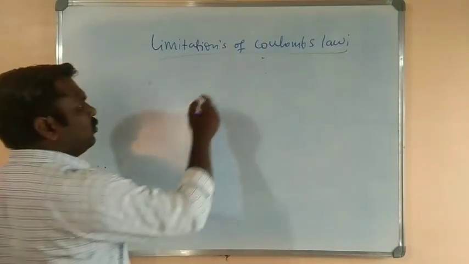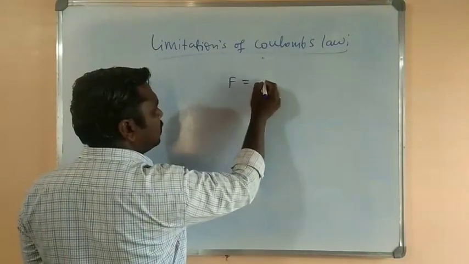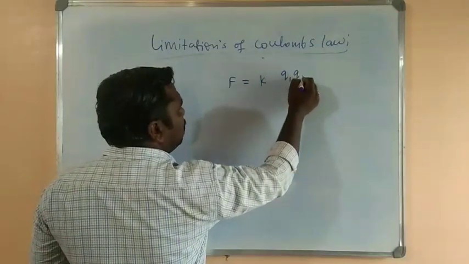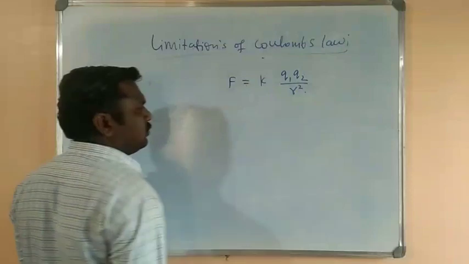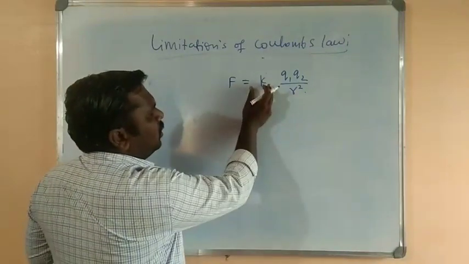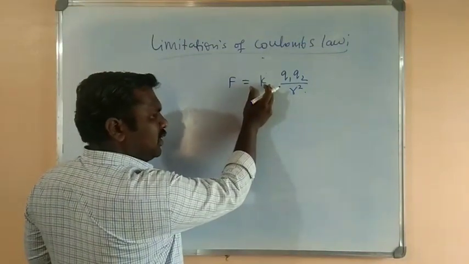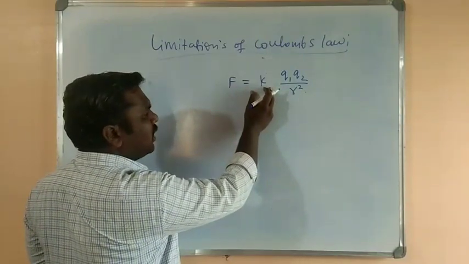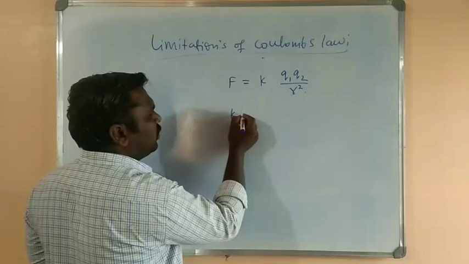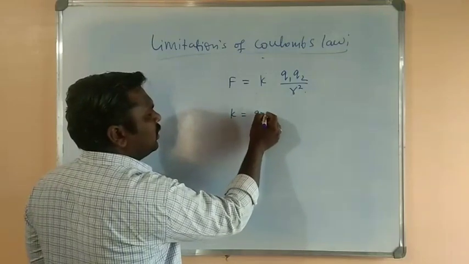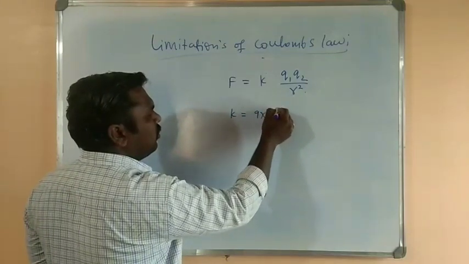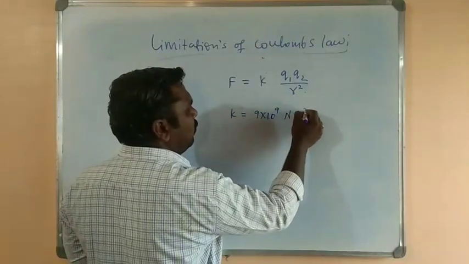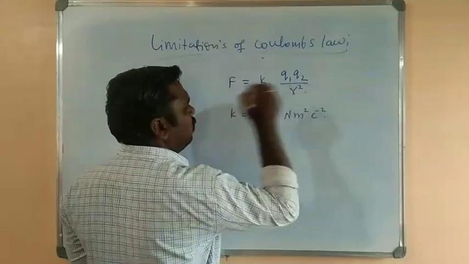So I am going to once again consider that expression. So F is equals to K Q1 Q2 by R square. In the last class we came to know about that value of that k, where we are considering it as a proportionality constant or some dielectric constant, and we know that k is equals to 9 into 10 to the power of 9 Newton meter square coulomb inverse square.